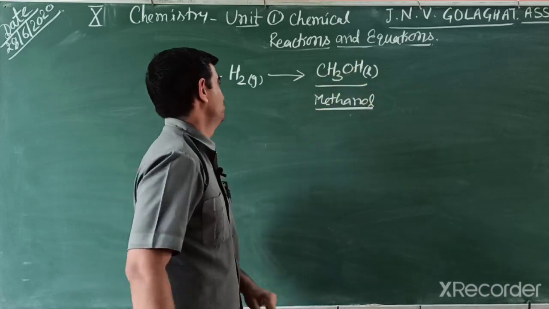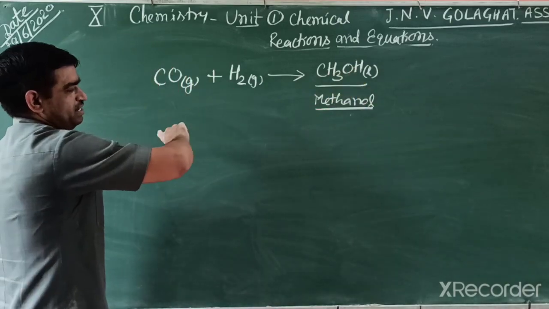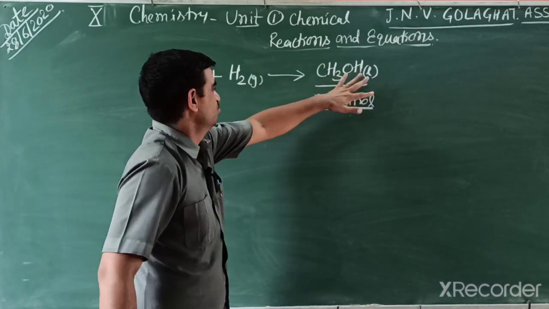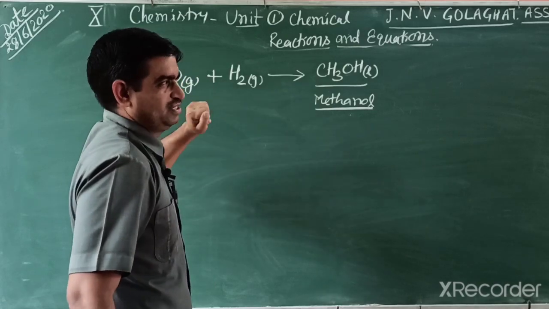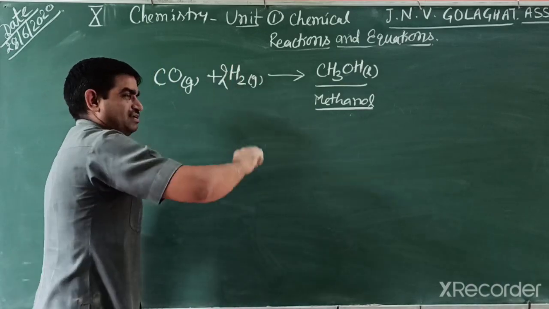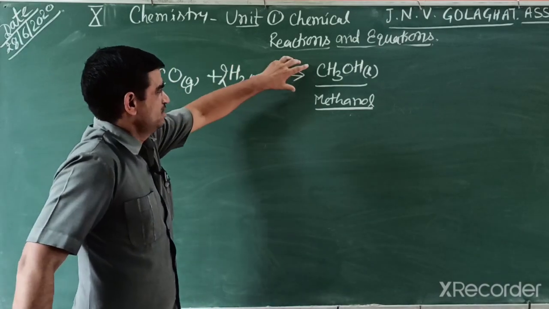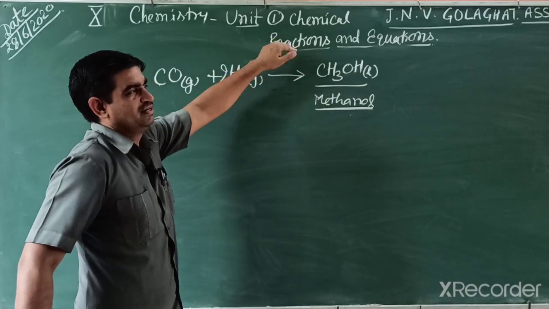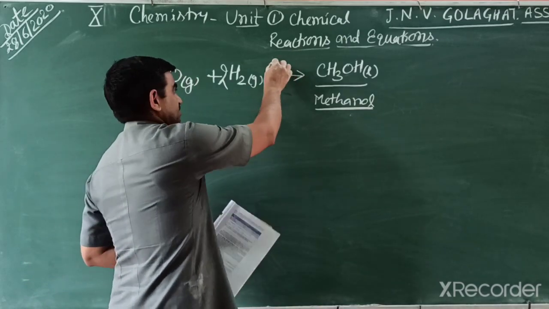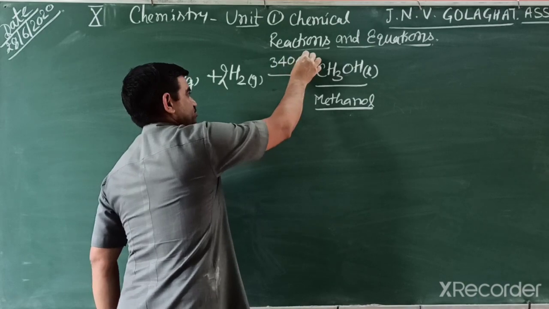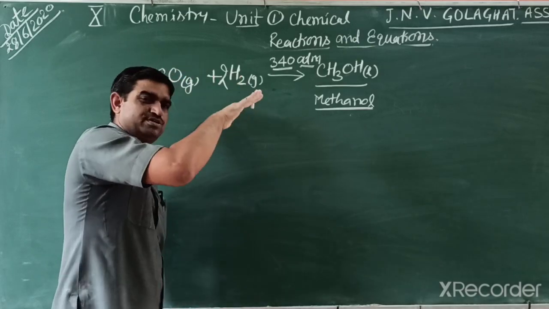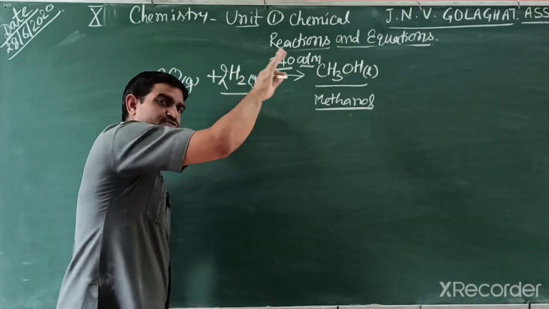They are carbon compounds. When we balance this reaction, hydrogen has 2 atoms and there are 4 on the other side, oxygen 1, carbon and oxygen are balanced, and hydrogen 3 plus 1 is 4. So if a reaction has something written above or below, like temperature, pressure or any catalyst, in this reaction 340 atmosphere is written. What does 340 atmosphere indicate? It means we have to apply pressure, so these gases convert into liquid state.